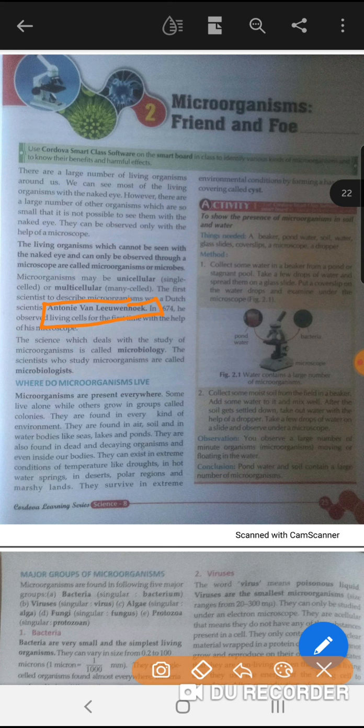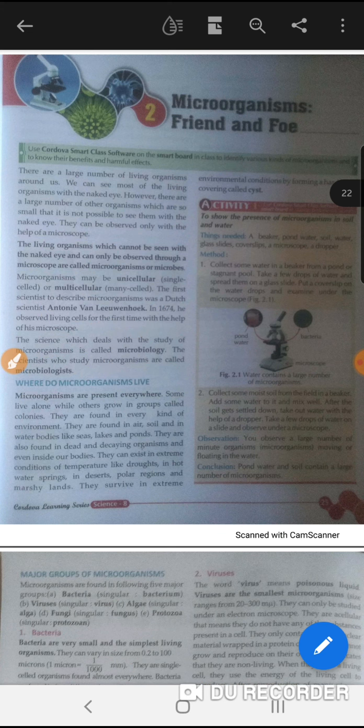Fine. Now, the science which deals with the study of microorganisms is called microbiology. What is it called? The science that deals with microorganisms is called microbiology, and the scientist who studies microorganisms is called a microbiologist. Learn these terms also.